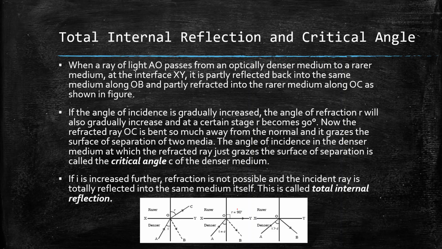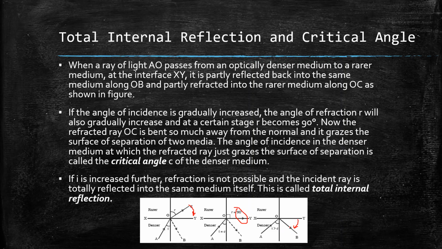And if we increase angle I beyond C, then we can see that this ray has nowhere else to go, because it was here, it has come here to be 90 degrees. Now where will it go? What will happen is that it will go inside the medium and be totally reflected.